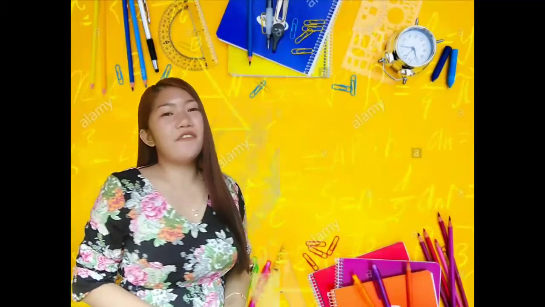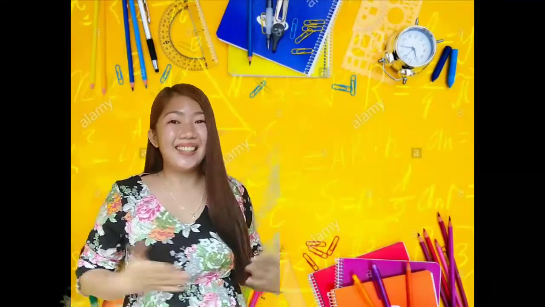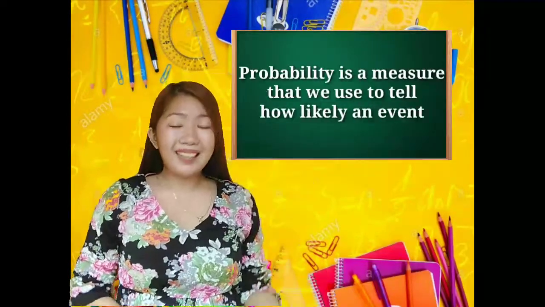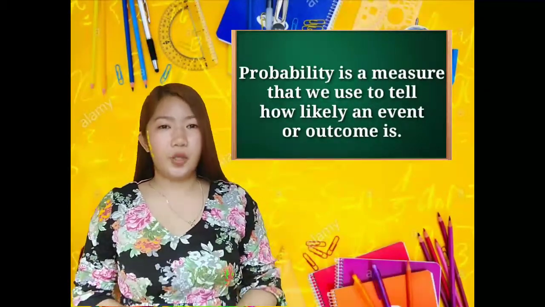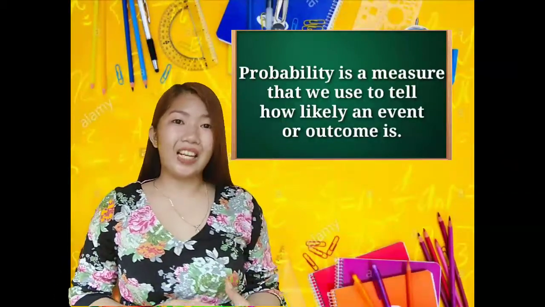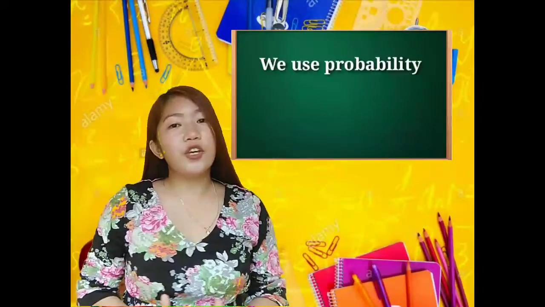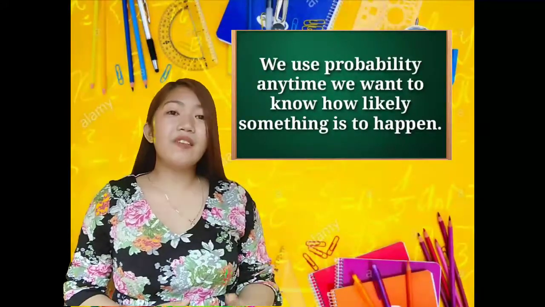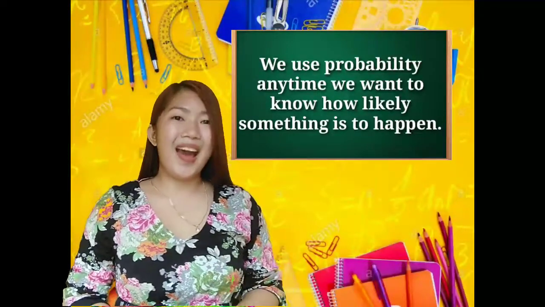Now kids, fasten your seatbelts and let's get started! Probability is a measure that we use to tell how likely an event or outcome is. We use probability anytime we want to know if something is going to happen.